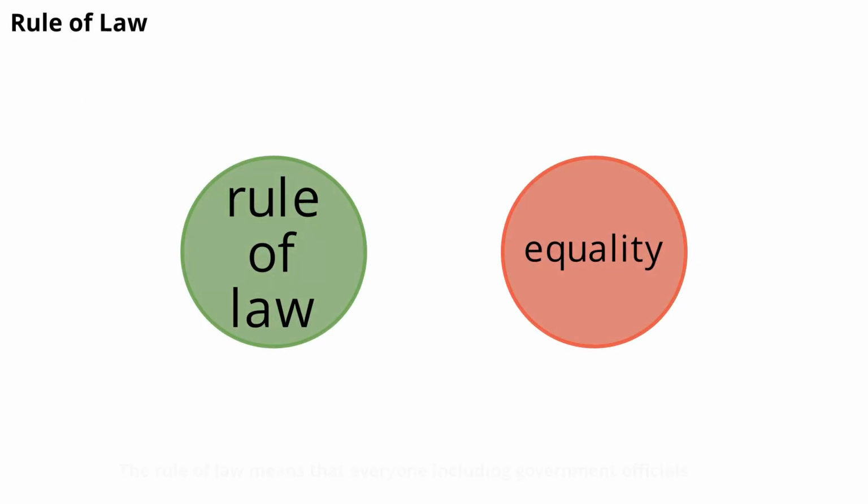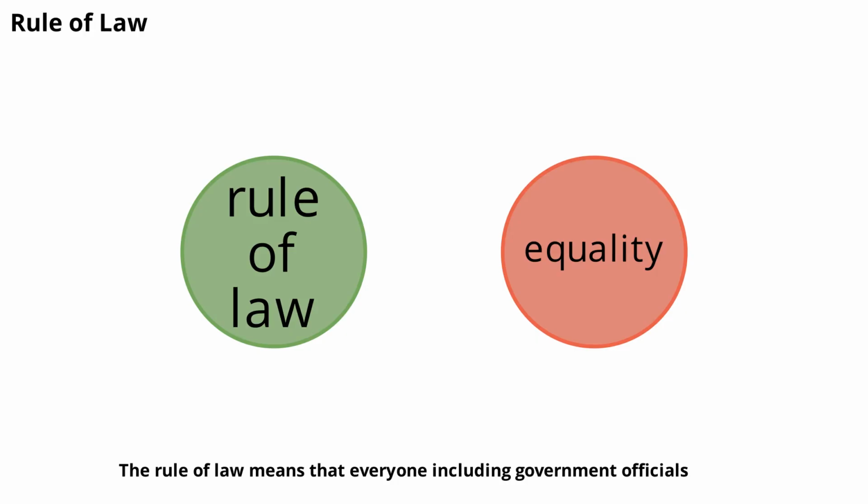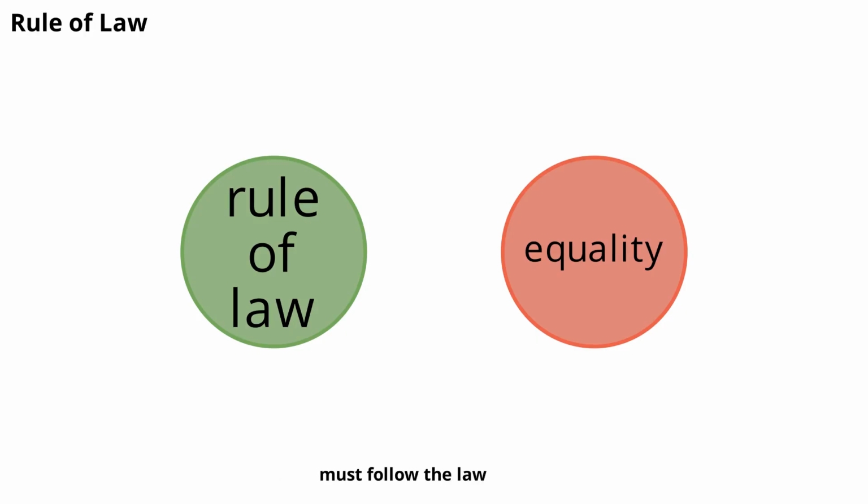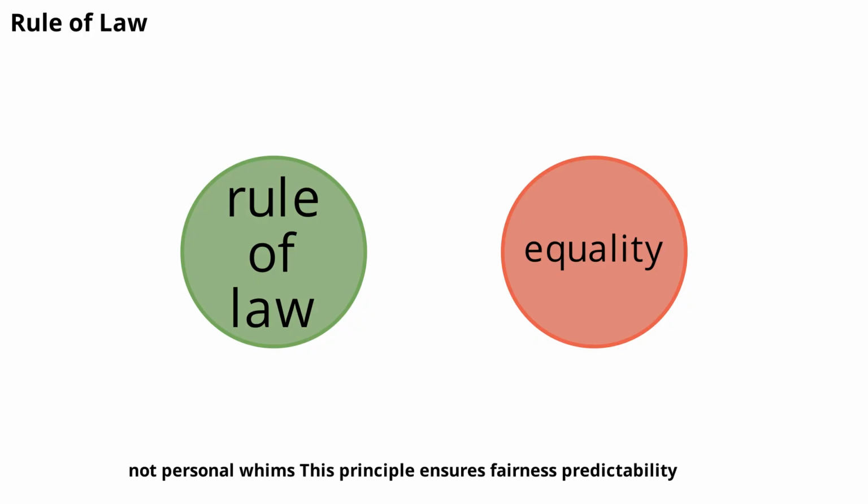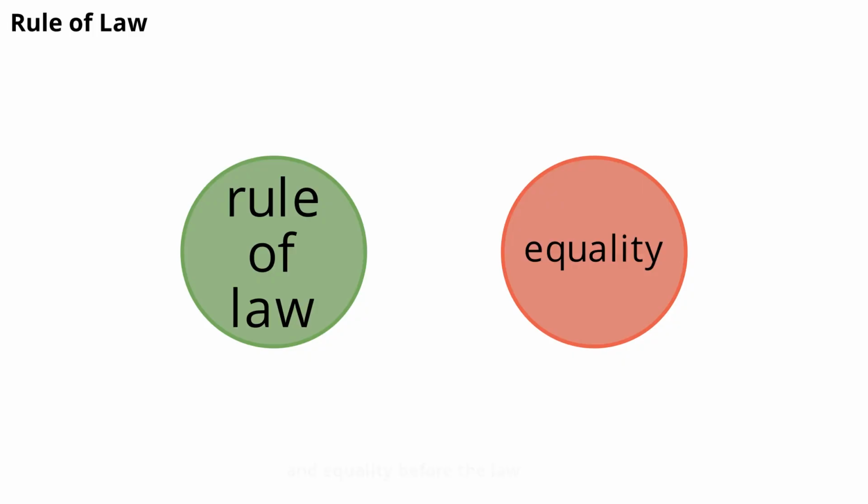The rule of law means that everyone, including government officials, must follow the law. State authority is exercised according to established rules, not personal whims. This principle ensures fairness, predictability, and equality before the law. It's a key safeguard against tyranny and corruption.